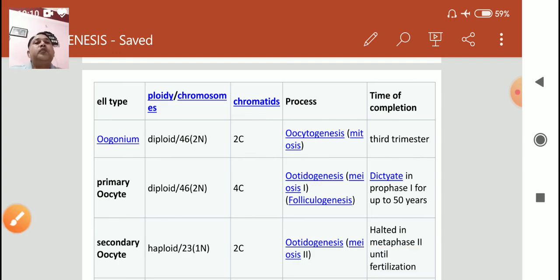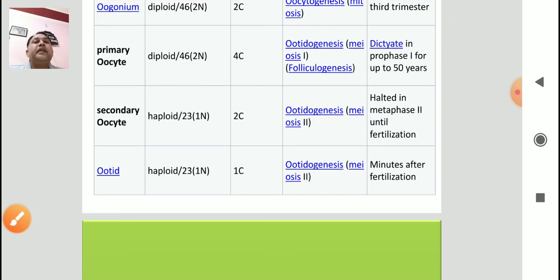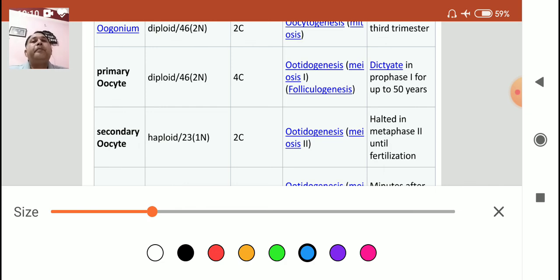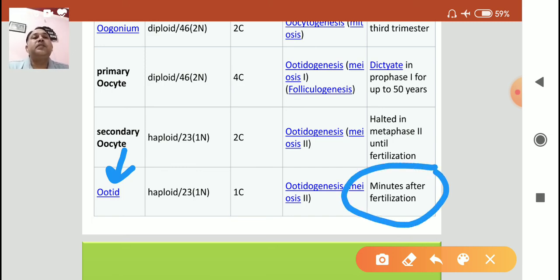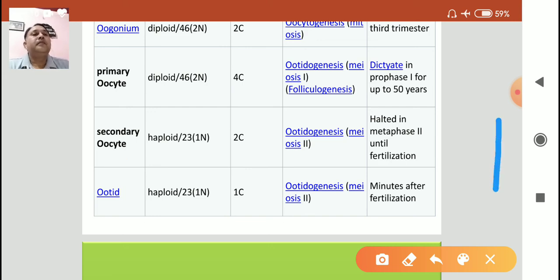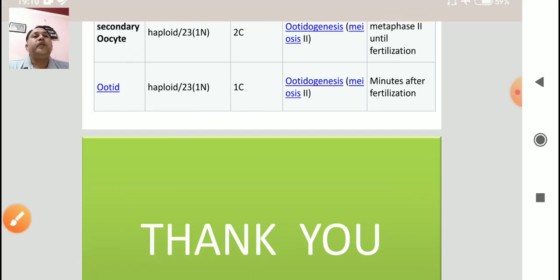Then the secondary oocyte is formed from the primary oocyte by the process of meiosis 1. Here meiotic arrest 2 occurs, and the secondary oocyte will develop into the ovum only after the fertilization process. In this way the oogenesis process occurs inside the ovary. Thank you.